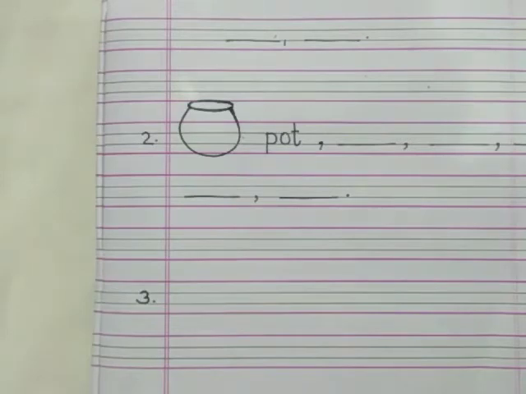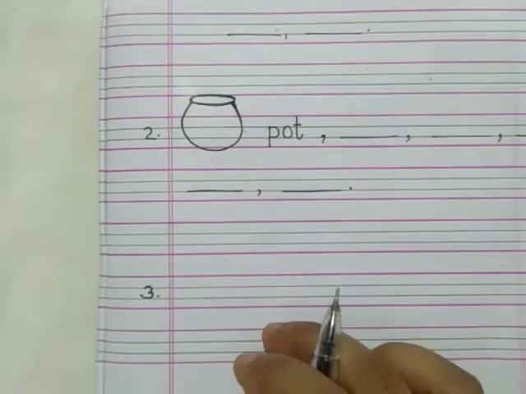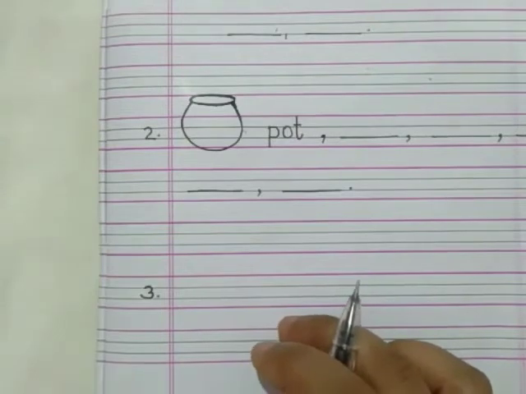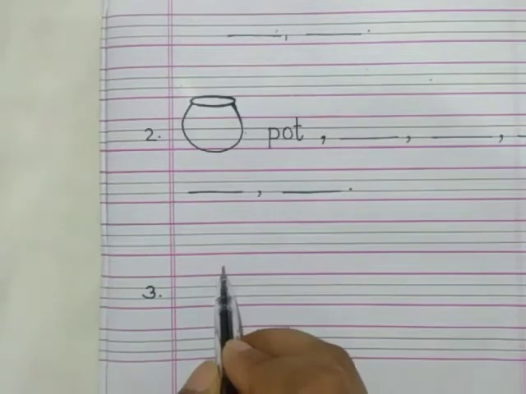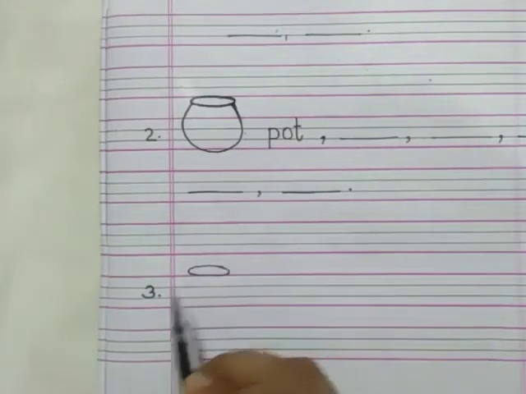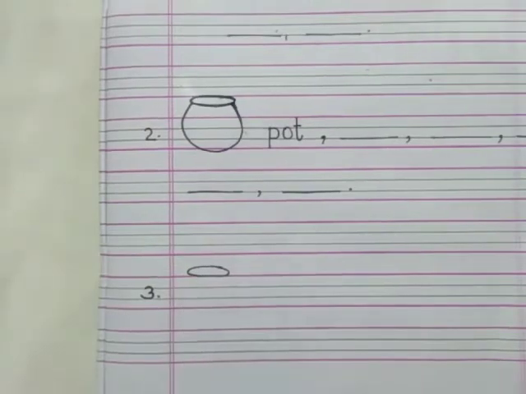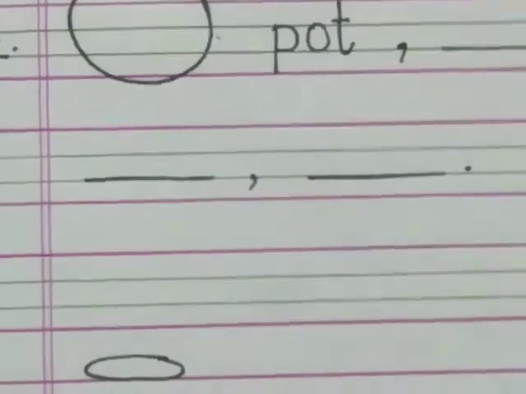Oh, it is something that we play with. ये ऐसी चीज़ है जिससे हम खेलते हैं. Now let me show you. Again, we have to draw an oval like this. Now see, what did I do?